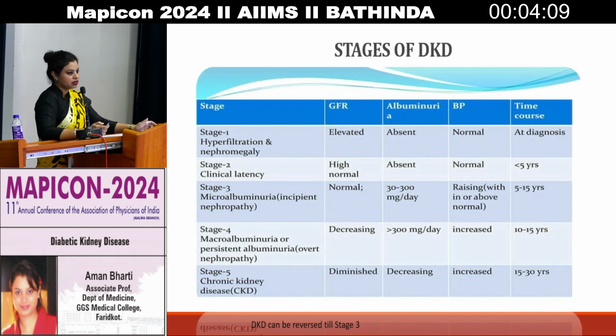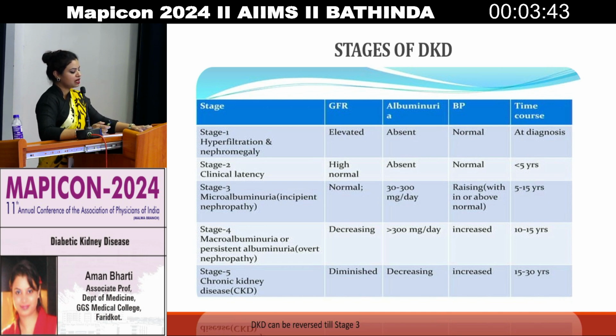So if we look at the stages of diabetic kidney disease, there are stages 1, 2, 3, 4 and 5. In stage 1, there is hyperfiltration along with nephromegaly. GFR could be normal or elevated. Even the albuminuria could be absent and BP can be normal at the time of diagnosis. Stage 2, GFR could be normal or even high, and albuminuria is absent. The BP could be normal and the time of illness is less than 5 years.